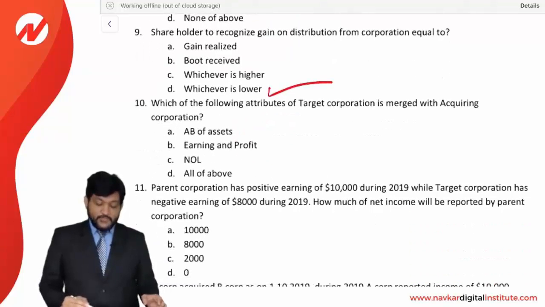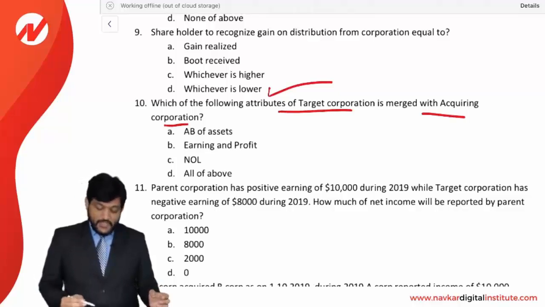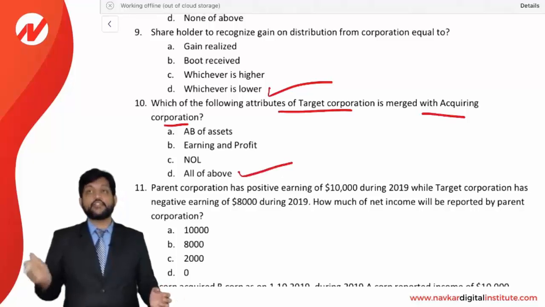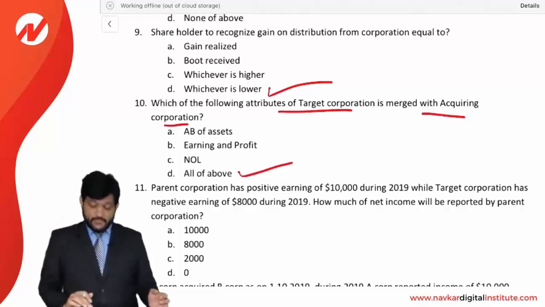Which of the following attributes of a target corporation is merged with the acquiring corporation? Actually, all the attributes are going to be merged. That's why AB of the asset, earnings and profits, NOL, all of the above. So all the attributes will be merging with the attributes of a parent company.